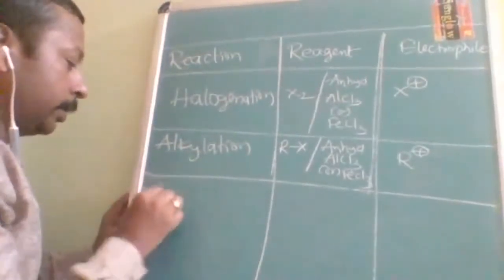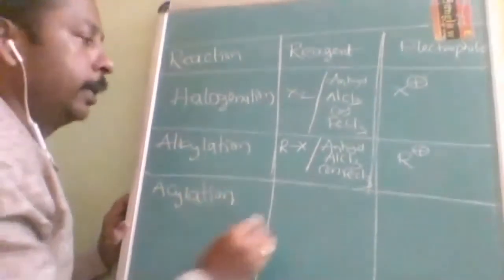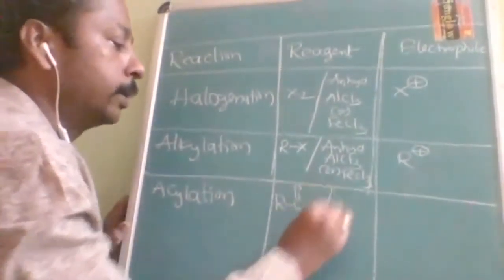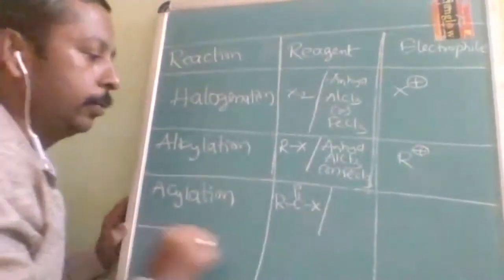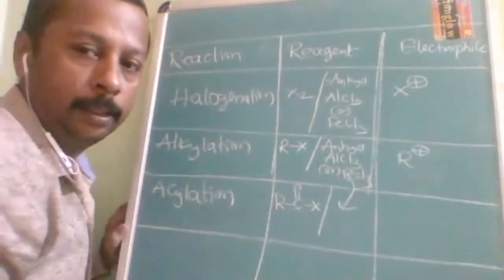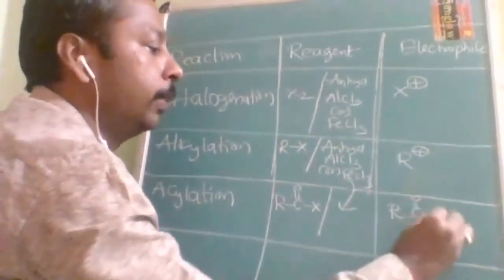Okay. Next one is acylation. What is the next one? Acylation, RC double bond OX. And this reagent is going to be same. The same thing you will write over here. So then here the electrophile is RC double bond O plus.